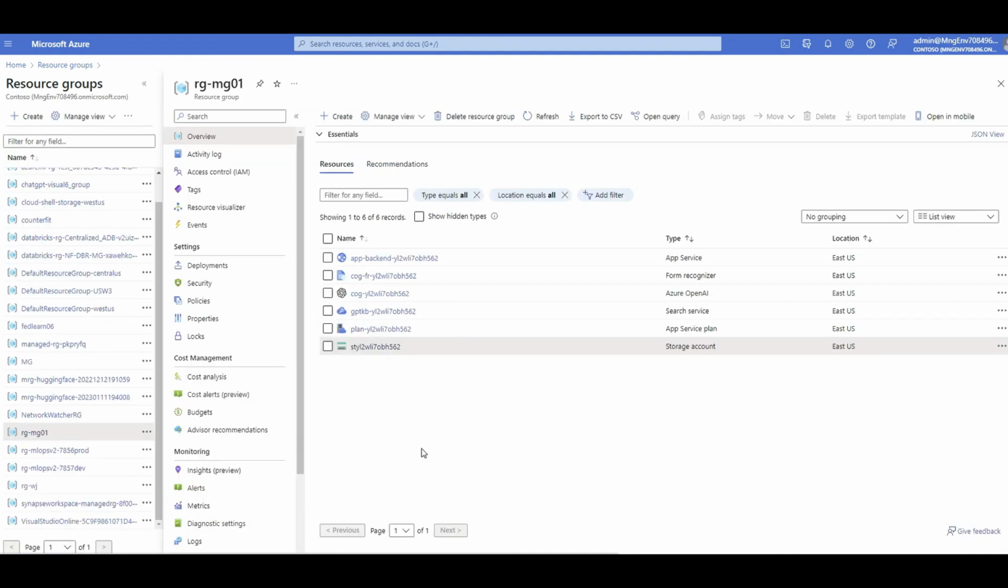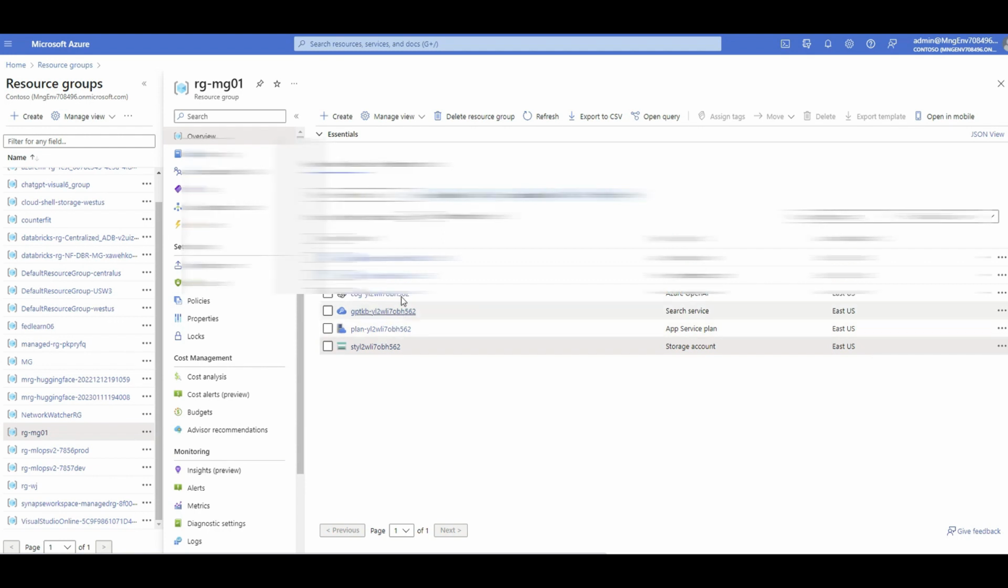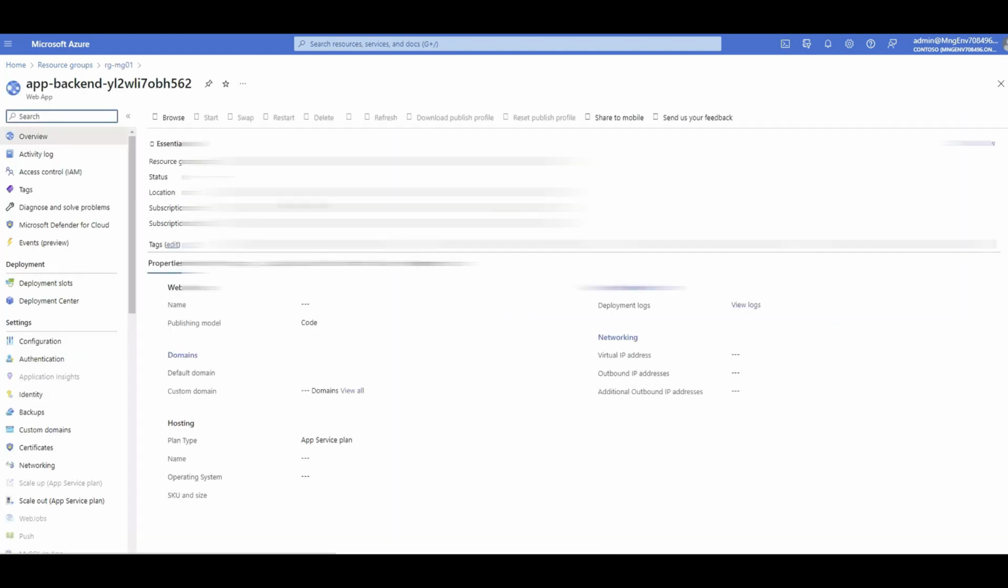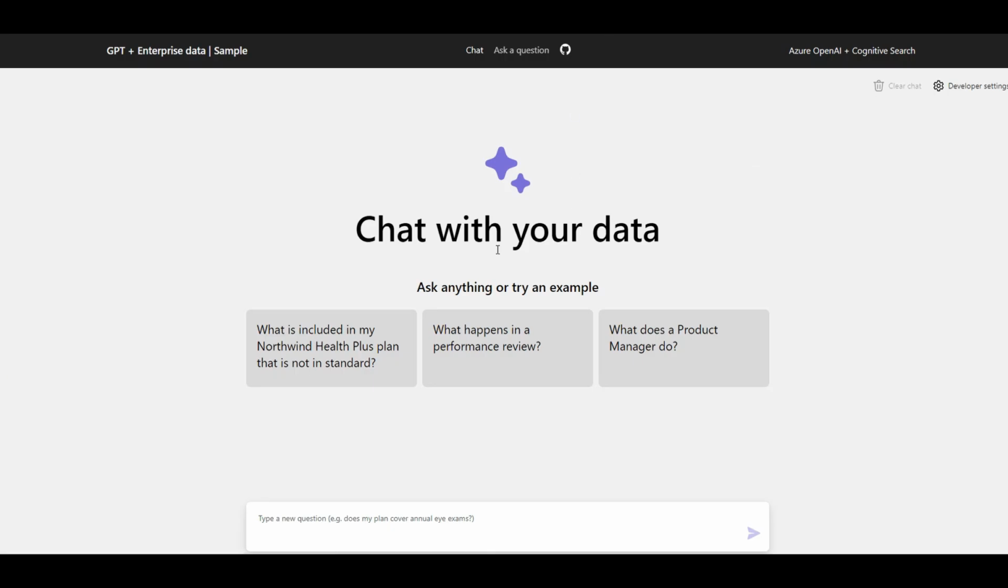And then lastly, I have my web app that has been deployed by a service plan, so I am going to launch my web app. You go to your web app, and on the right side there's something called default domain name. Click on that. It will launch your web application where you can ask questions about your data.